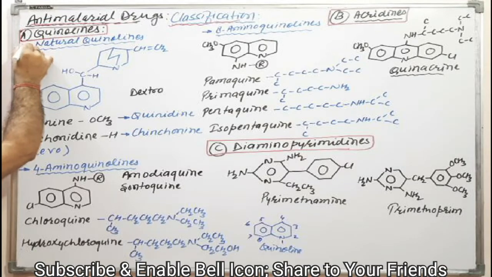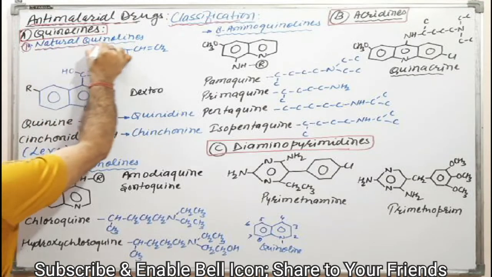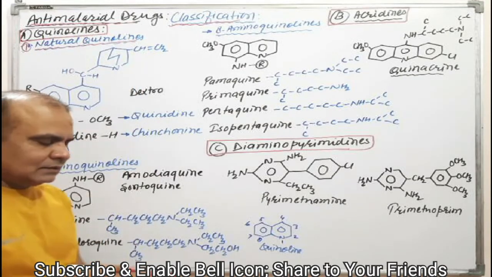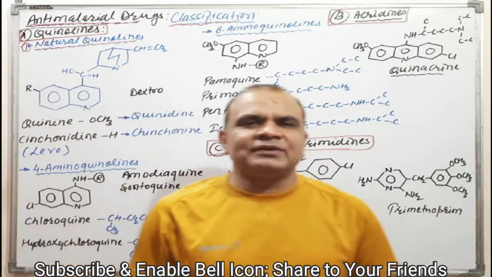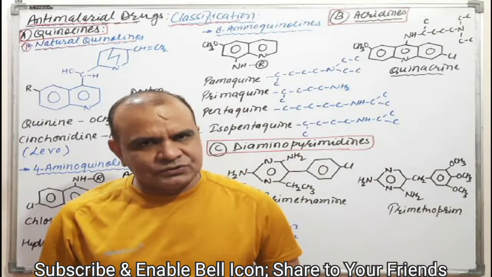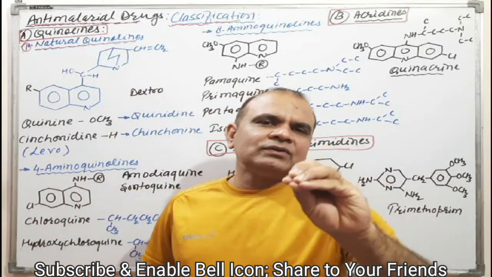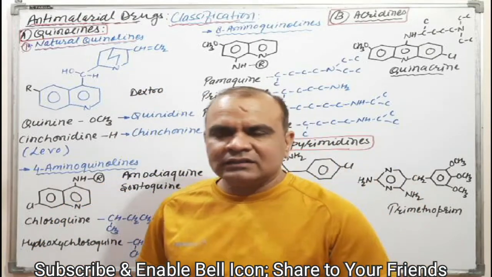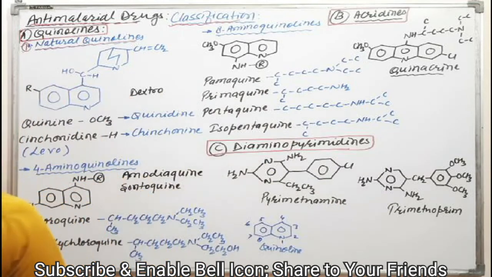Now try to understand the first category of quinoline, that is natural quinolines, number one. Natural quinolines means these compounds are obtained from Cinchona officinalis. These are alkaloids, so you can also say quinoline alkaloids. It is a very easy one.